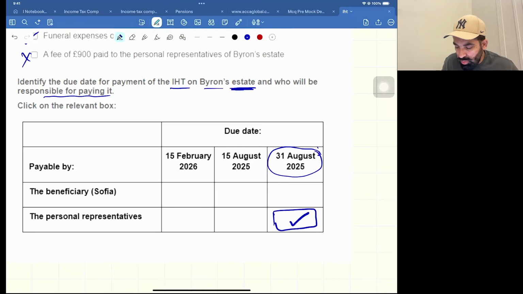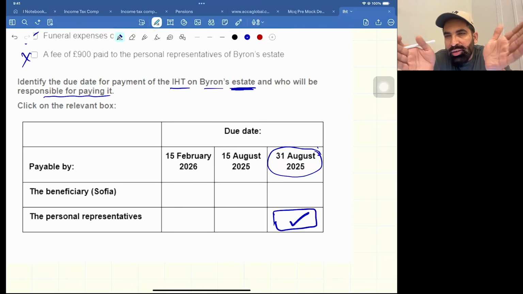But one thing I would like to clarify: although the death estate tax will be paid physically by the personal representative, the burden of this tax will be on Sophia, because Sophia will ultimately receive the net amount. This tax will also be paid from the estate, so automatically Sophia's wealth will shrink.